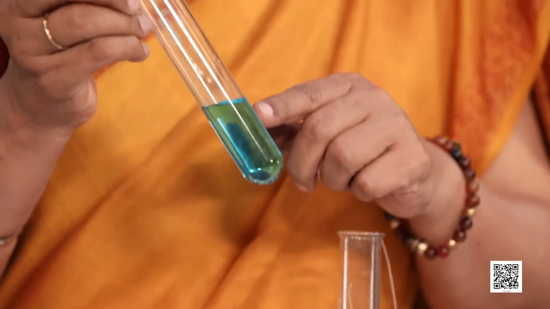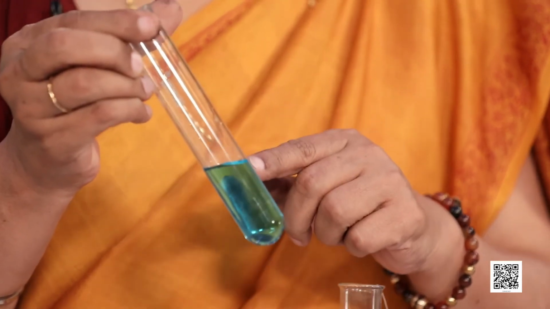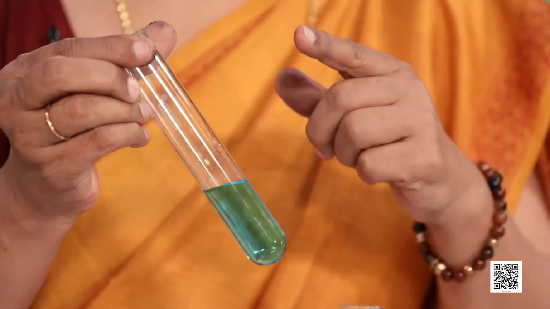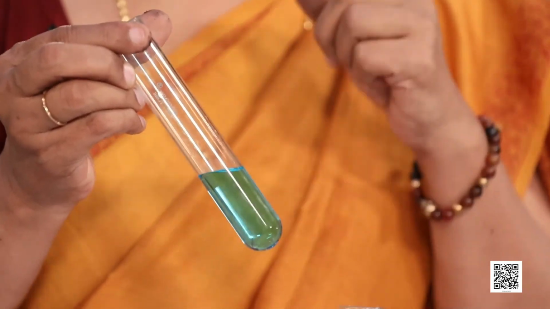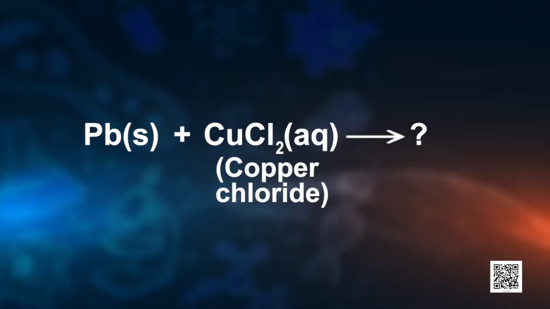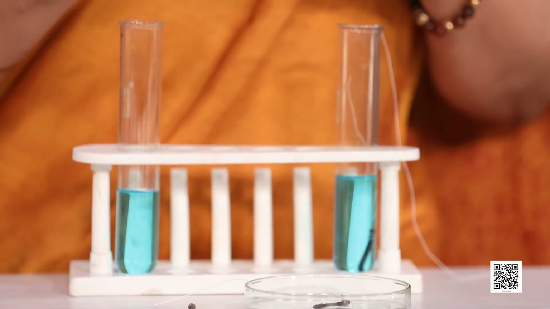Well, do it, try and conclude. Now I have another interesting task for you. Put on your thinking caps and tell me, what would happen if instead of this copper sulfate solution, you take copper chloride solution and add lead metal in it? Will lead metal displace copper from copper chloride solution? Well, I'm sure you will be able to give the answer.